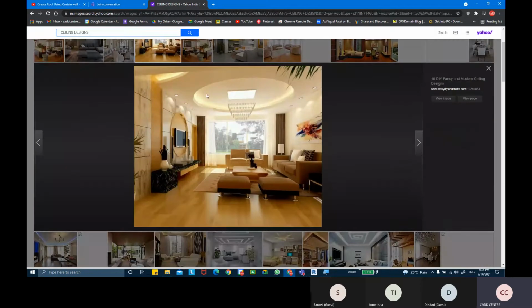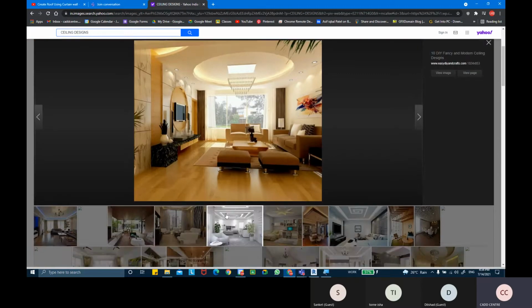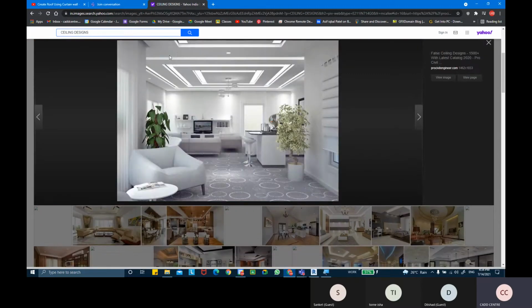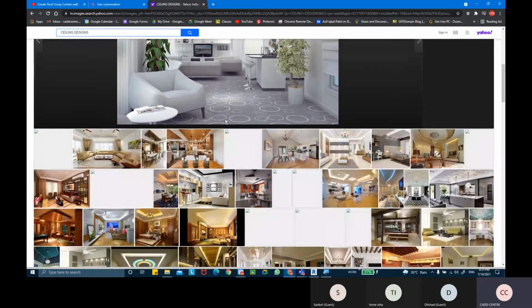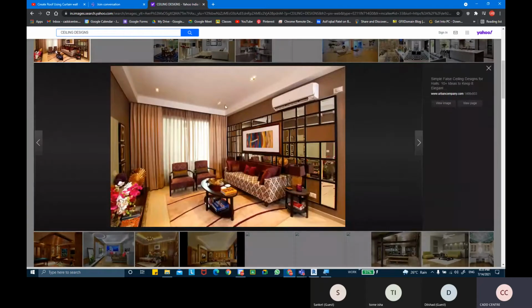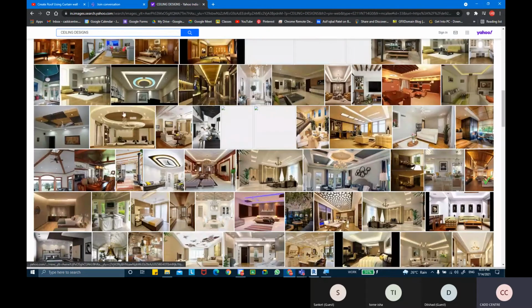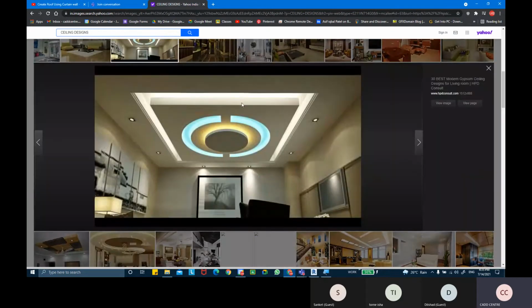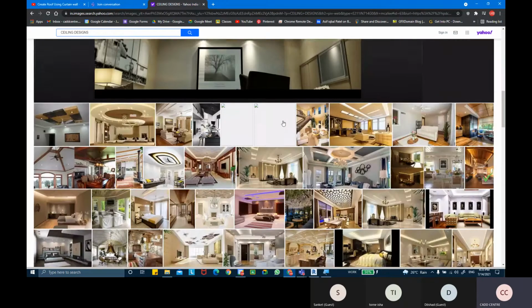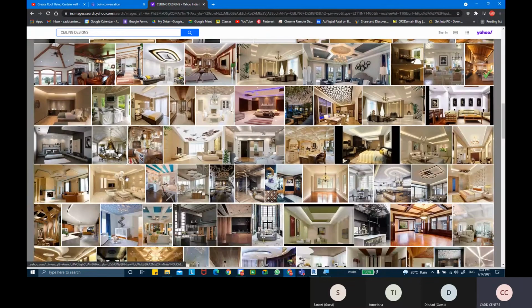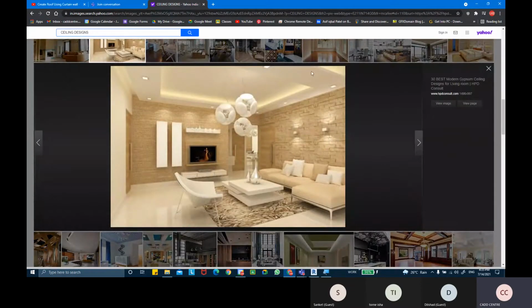You get these patterns, you can see like a round shape is cut out. Sometimes you see these kinds of patterns in the ceilings. Lot of patterns you get basically, these patterns or any pattern like these.